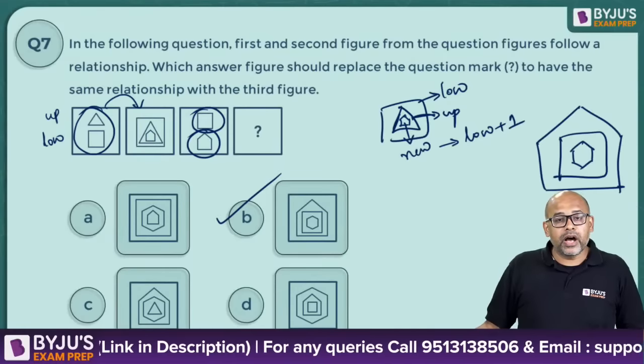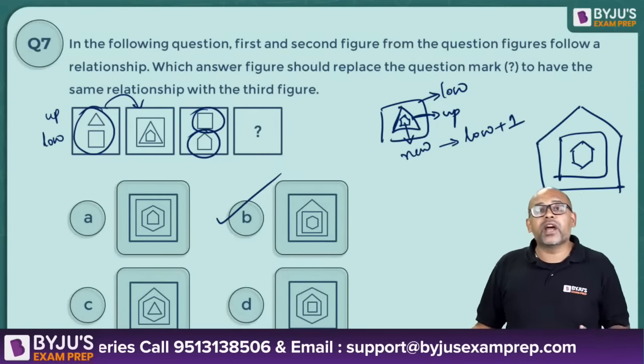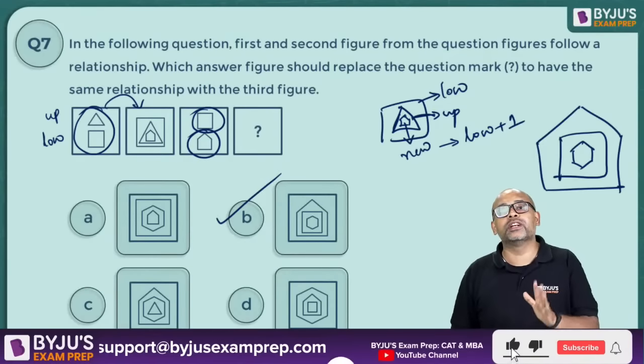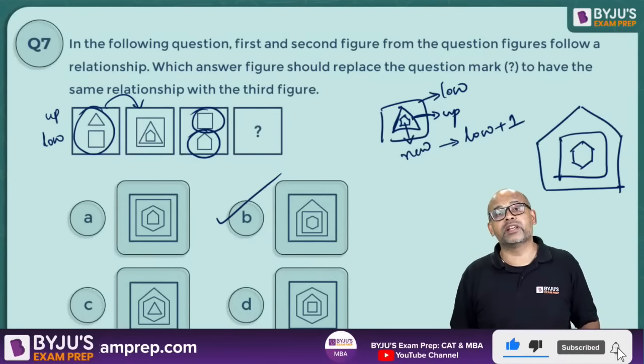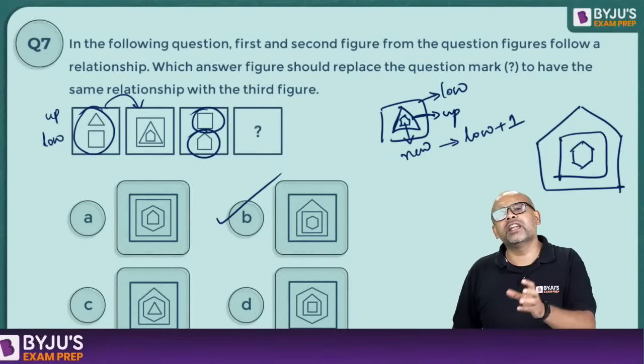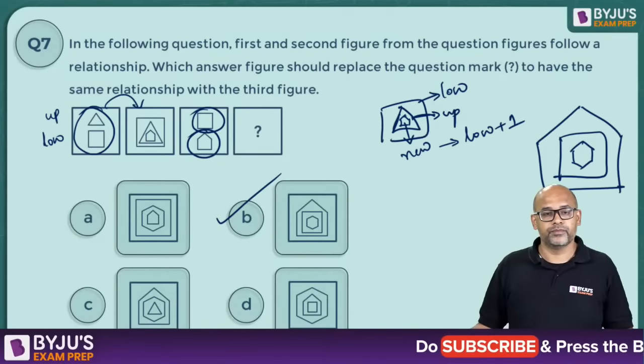How much time should be given to abstract if it comes section wise? Abstract, the entire 25 questions, I would say probably around 12 to 13 minutes. That is the reason why we are doing it very quickly. If you notice, 30 seconds per question, 25 questions, 13, max 15 minutes. That's it. You should not spend more time than this.